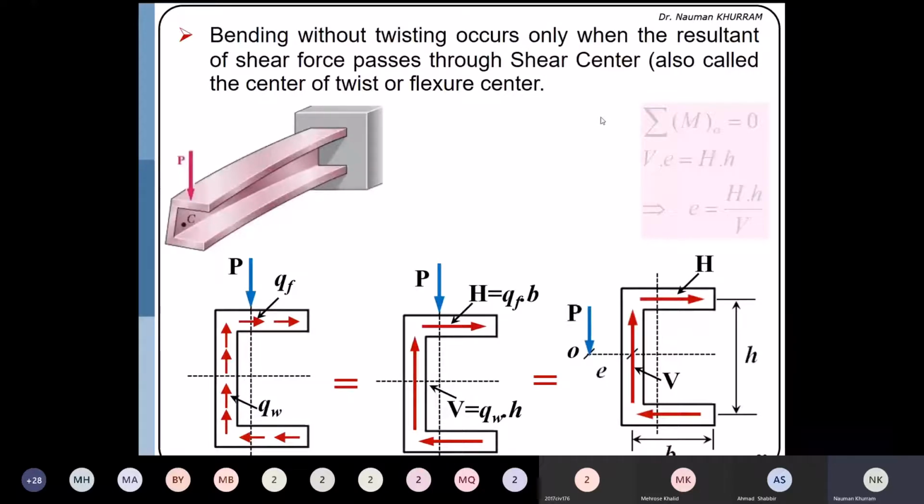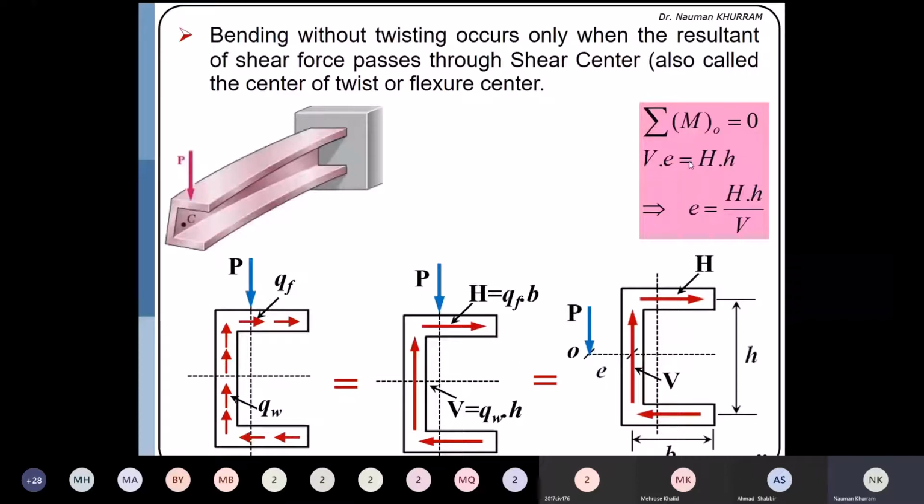In this case, for example, I assume that the P load is acting at a point O, which is displaced by a distance e from the center of the web. Here you can take the summation of the moment about point O equal to 0, or I will suggest taking the moment about the center of the web equal to 0. Both will have the same answer, it will not affect the solution. But here, in the given solution, I have taken the moment about point O equal to 0.